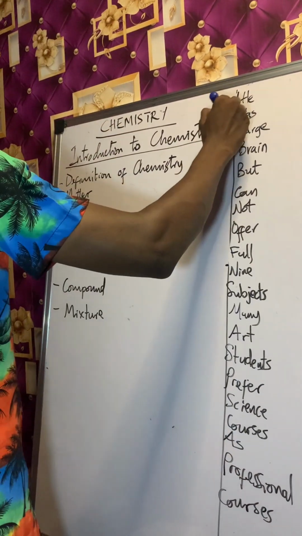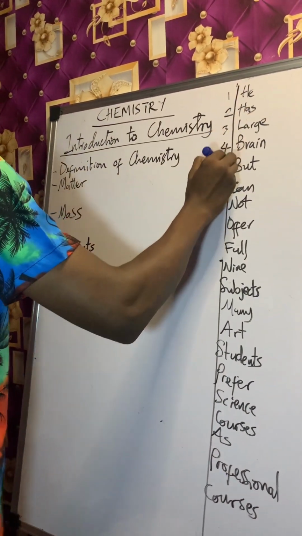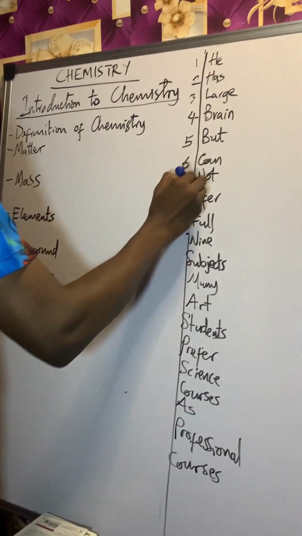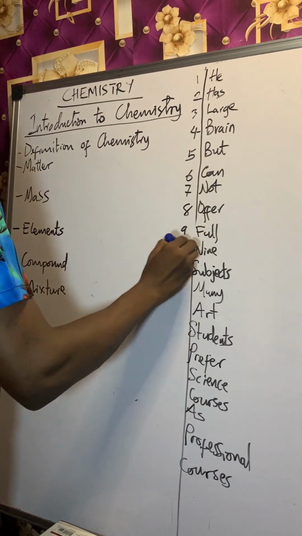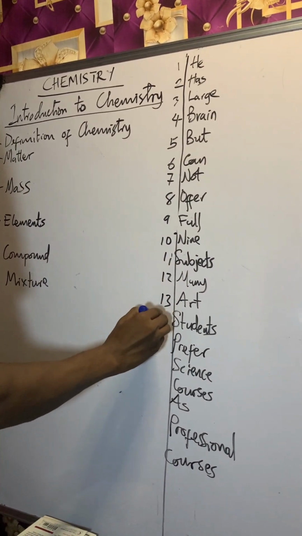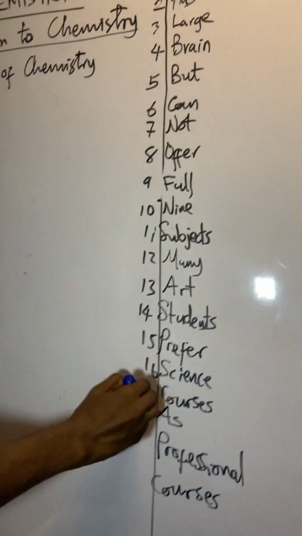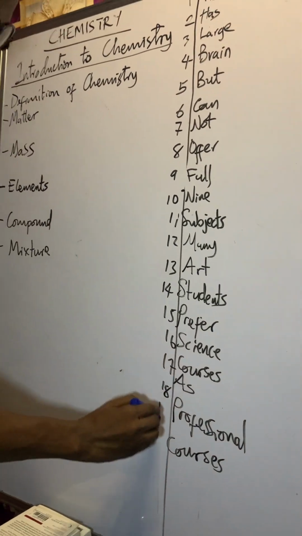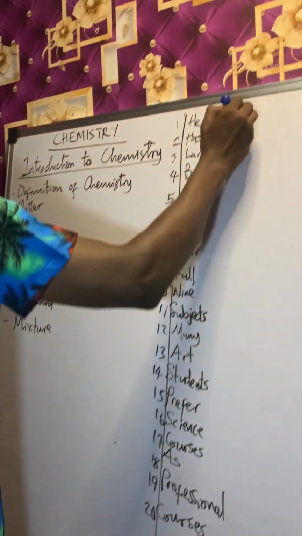The first 20 elements in chemistry. Now this first one is what?